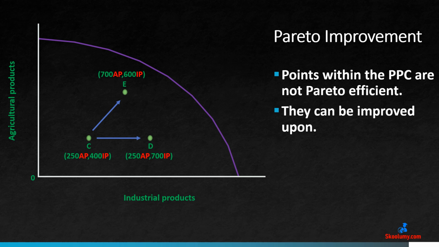For example, the movement from point C to point D or from point C to point E is Pareto improvement, as the amount of one product rises without reducing the amount of the other product. From point C to D, the quantity of industrial products increases from 400 to 700 while the quantity of agricultural products does not reduce. It is 250. Similarly, from point C to point E, industrial products increase from 400 to 600 and agricultural products increase from 250 to 700. Both increase in quantity without a reduction in either of them.